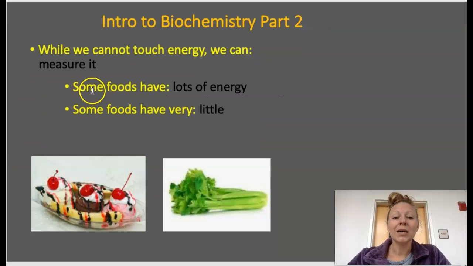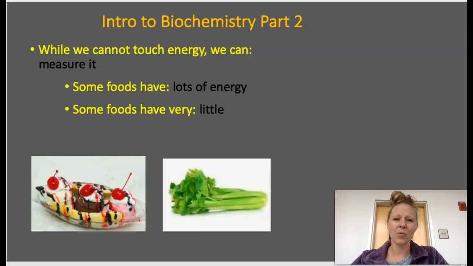So while we cannot touch energy, we can measure it. It is a measurable thing. Some foods have lots of energy. This banana split has lots of energy, while this celery has less energy. It does have energy in it, it does have energy in its bonds, but it has less.